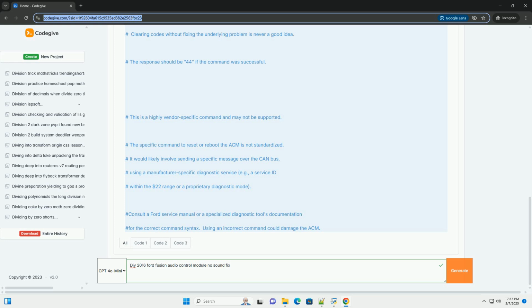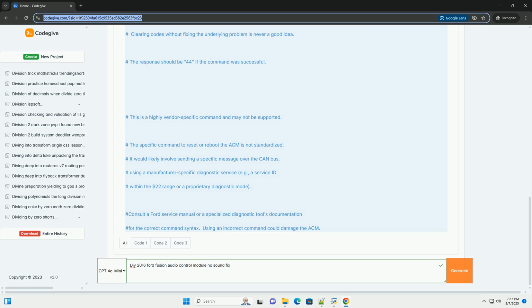These examples assume you are using a diagnostic tool, like FORScan with an ELM327 adapter, or a custom script that can send and receive CAN bus messages. I'm providing example commands in a simplified format. The exact syntax will depend on your tool.